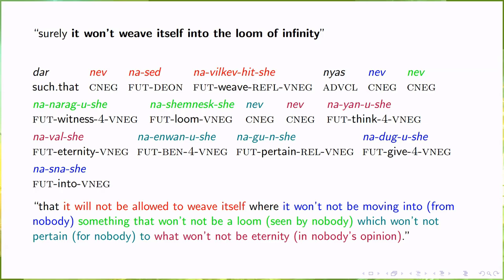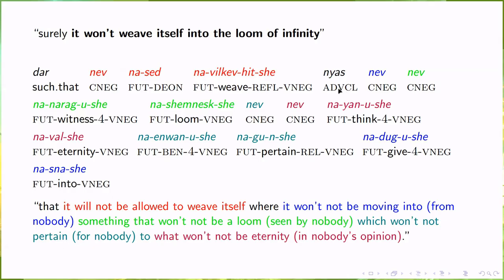Dar nev nased na vilkev hitshe nias nev na naragushe na shemneskshe nev na yanushe na valshe na enwanushe na gunshe na dugushe na snashe. That it will not be allowed to weave itself, where it won't not be moving into from nobody, something that won't not be a loom seen by nobody, which won't not pertain for nobody's sake, to what won't not be eternity in nobody's opinion.